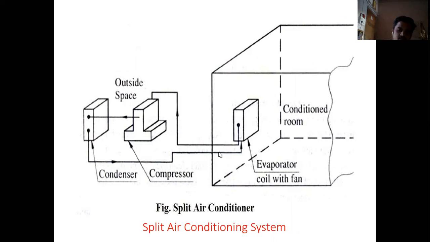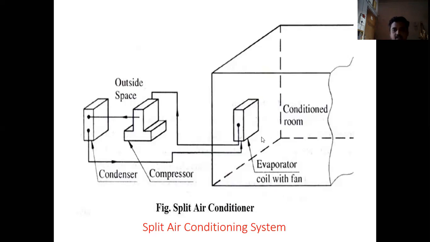Okay, so in a window air conditioner generally there are 2 units. One unit is outside the room and another is on the wall. The inside unit consists of an evaporator and expansion device, and the outside unit consists of a compressor and a condenser unit. So this is how the split air conditioner can be installed in a room.